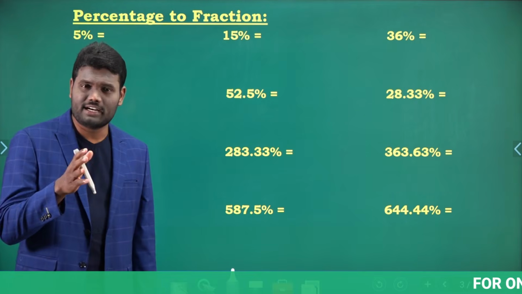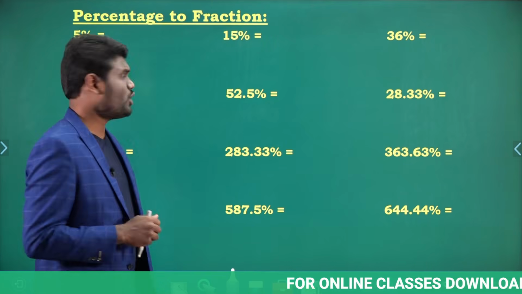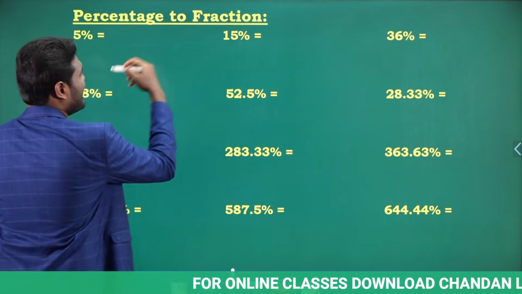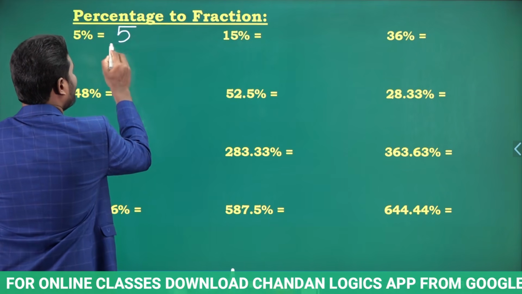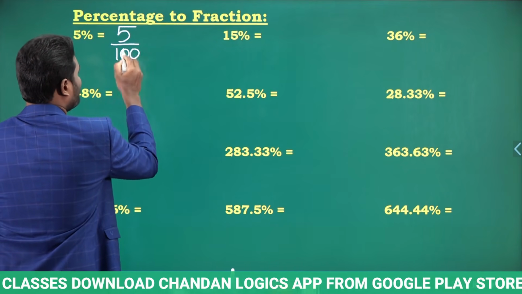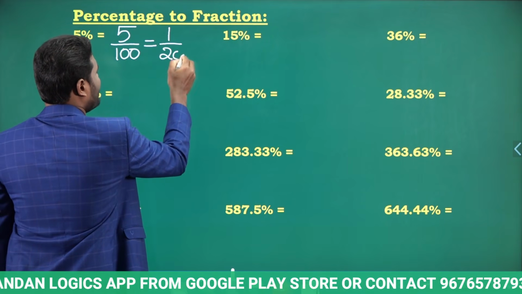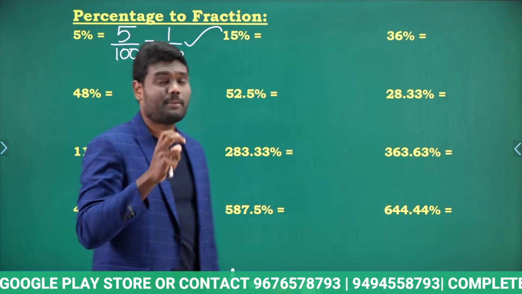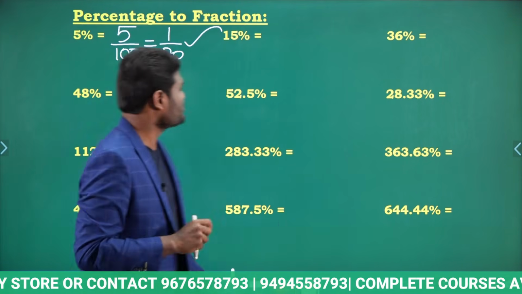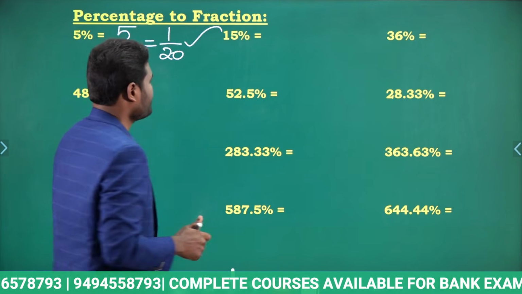So let us convert these percentage values in terms of fraction. Okay, what is 5% in terms of fraction? 5% is nothing but 5 by 100. Yes, now 5 cancels here one time and 5 cancels here 20 times, which means 5% is same as 1 by 20, right?